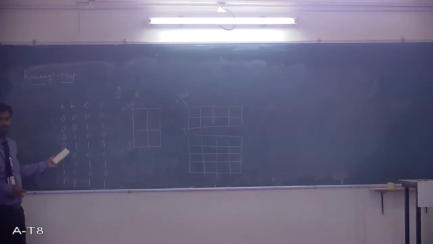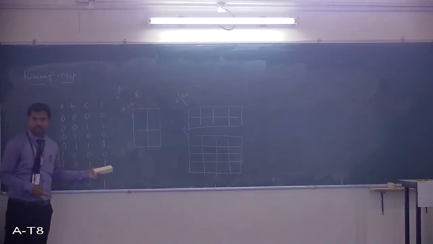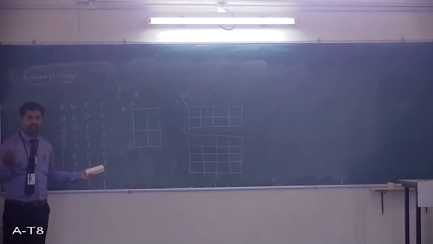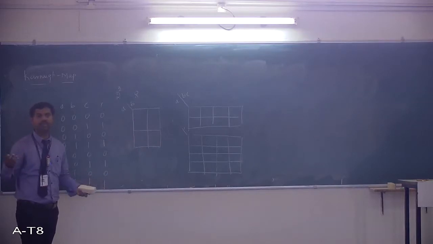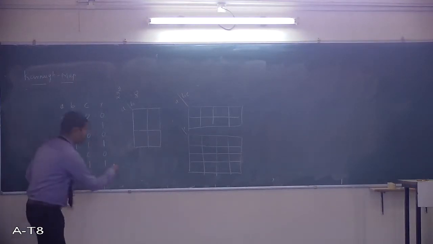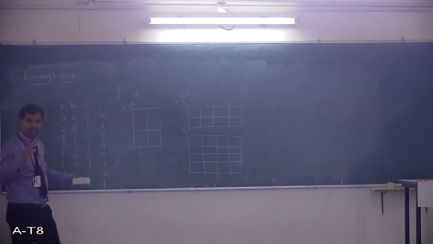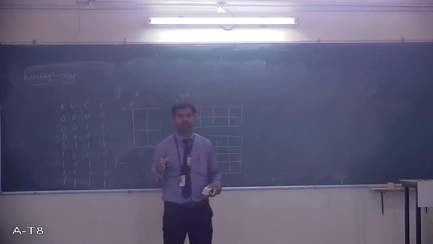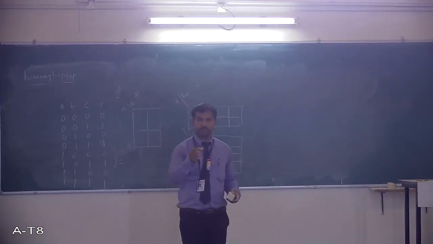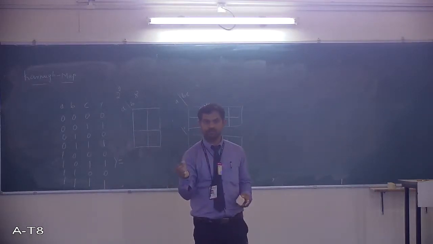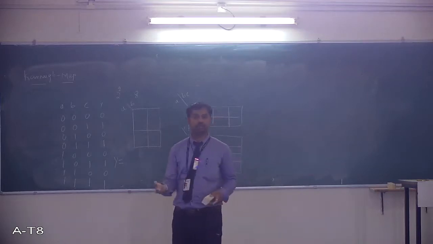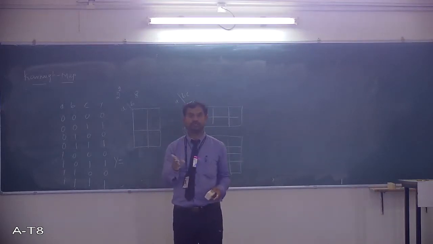Now, if I want to implement this straight away with logical gates, as I already discussed, it requires so many different gates. So how will you know how many gates are required? Because of the logical expression, how do you write it? You have two ways of writing a logical expression. One is with the min terms, we call it minimum terms. One with the max terms. They are the two representations.